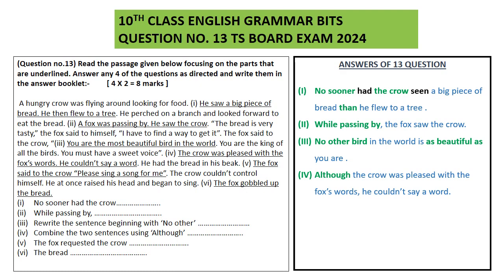The fox said to the crow, please sing a song for me. Okay, students, in this fifth sentence, the examiner is asking you to convert by using the fox requested the crow. Now, here the fifth sentence is given in direct speech and you are asked to convert it into indirect speech. Look at the answer. The fox requested the crow to sing a song for him. So, the fox said to, you don't have to utilize because this particular word please already says requested.